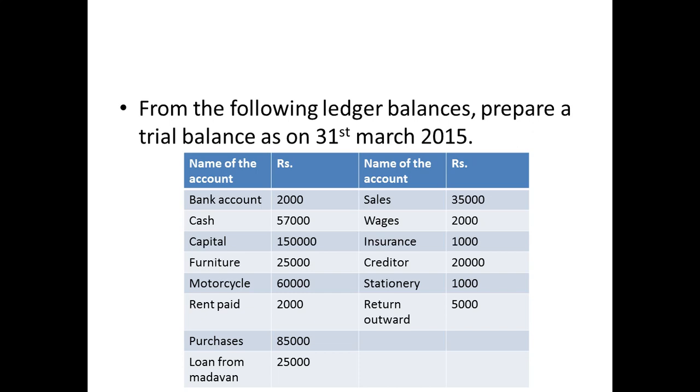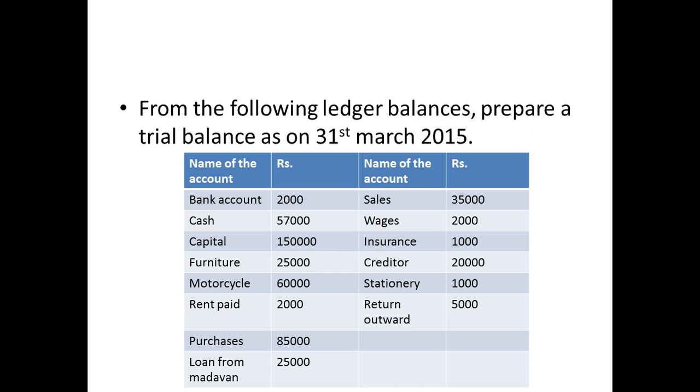Capital is a liability, because you start the business with it. So it will go on the liability side. Furniture is an asset, so it will come on the asset side. Motorcycle, asset. Rent paid is an expenditure, so it will come on the debit side. Purchases on the debit side because it's an expenditure. Loan from Madhavan means you have taken a loan from Madhavan, so it's a liability and will come on the liability side.